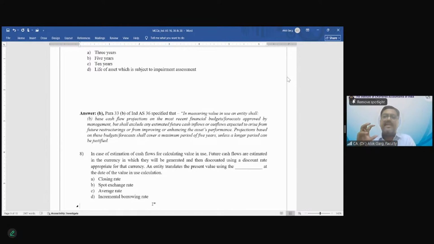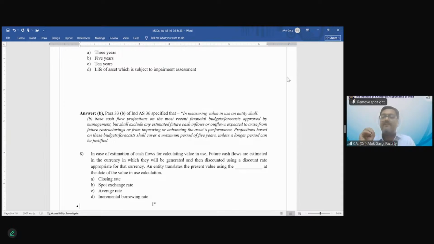So you are an entity. Your asset is lying in USA. You are an Indian company. Your asset is in USA, for example, a building. Now you have to do the impairment testing of that building which is in America. So the standard says that whenever you are computing the impairment for the foreign currency asset, first you need to compute the cash flows in the foreign currency which that asset is fetching.